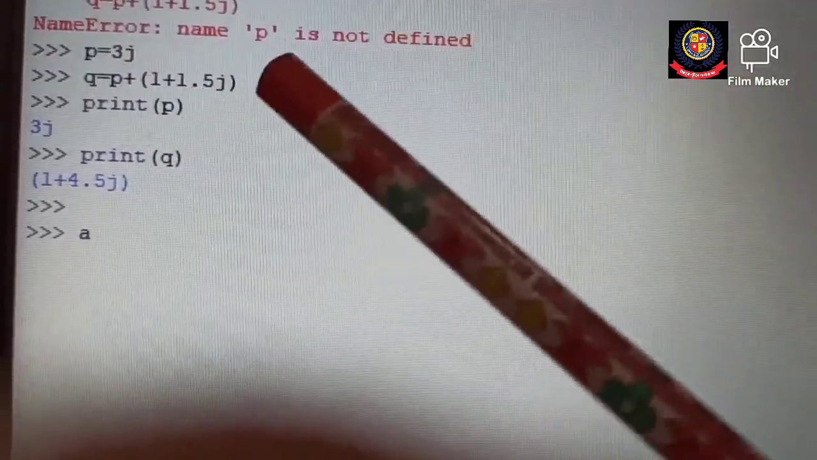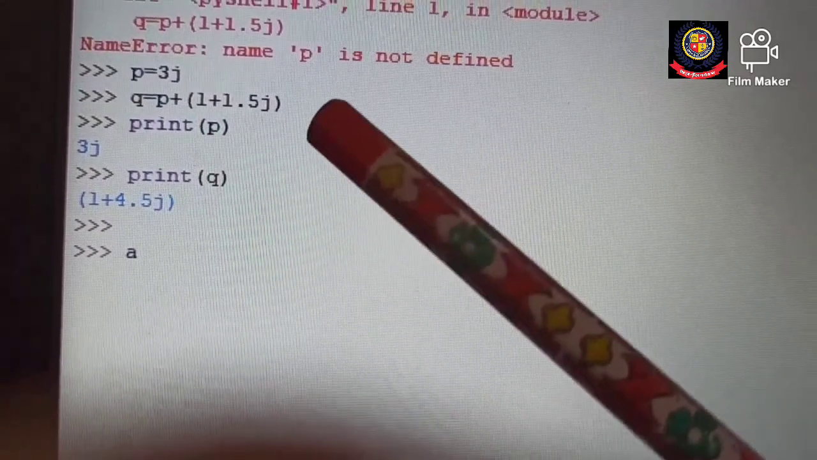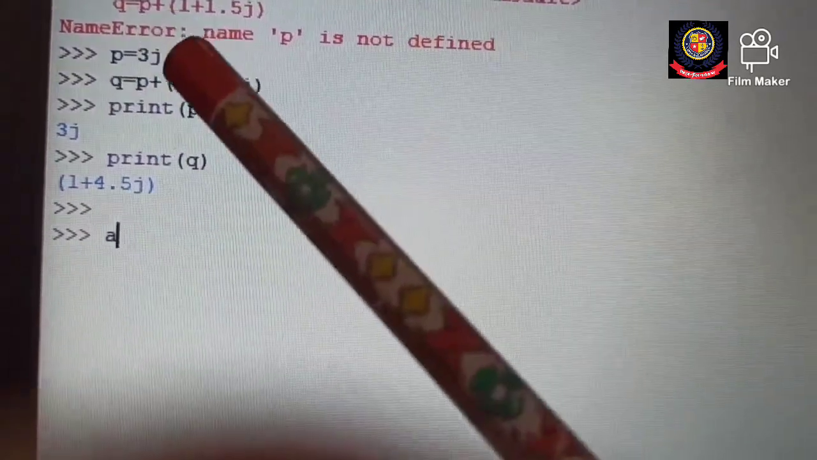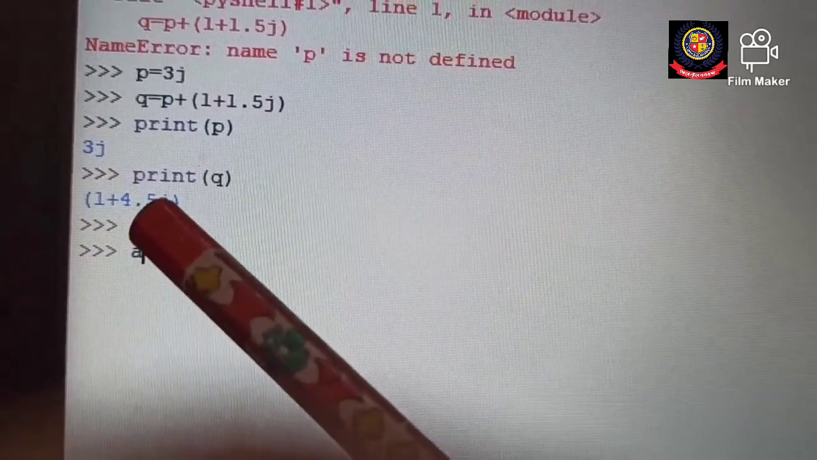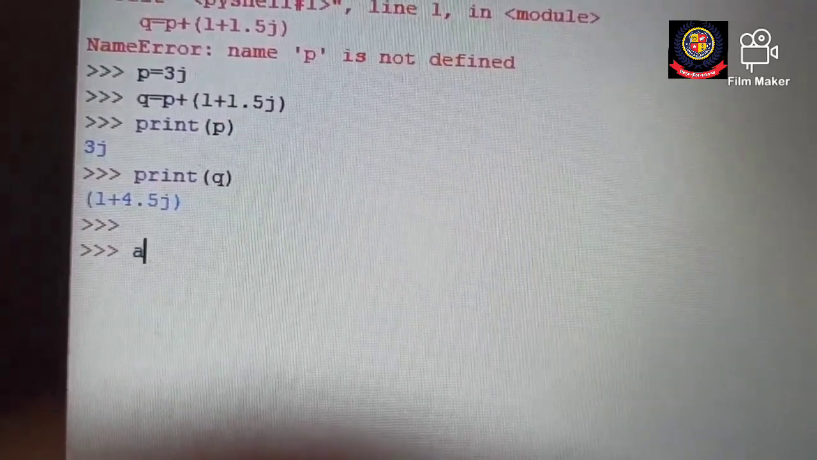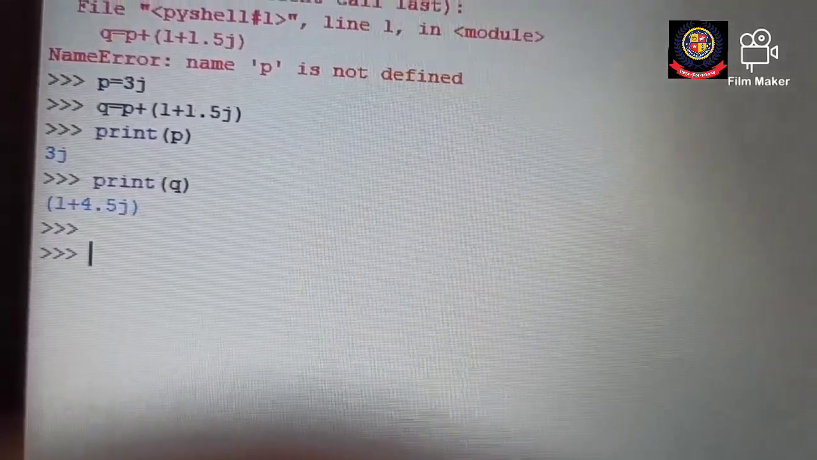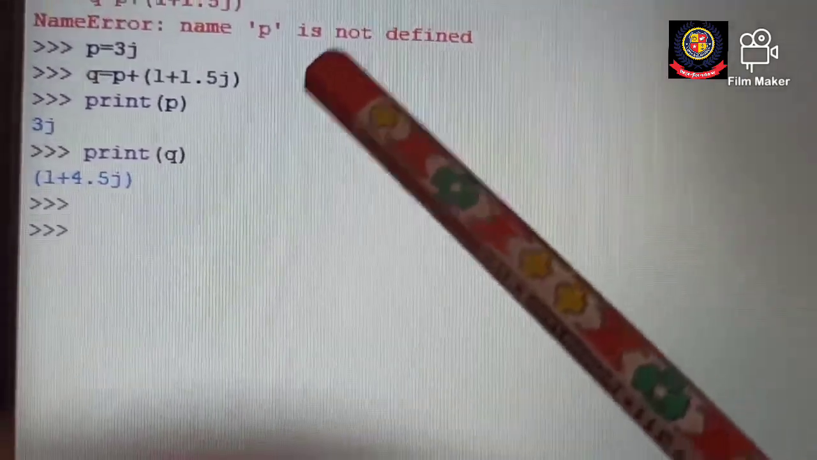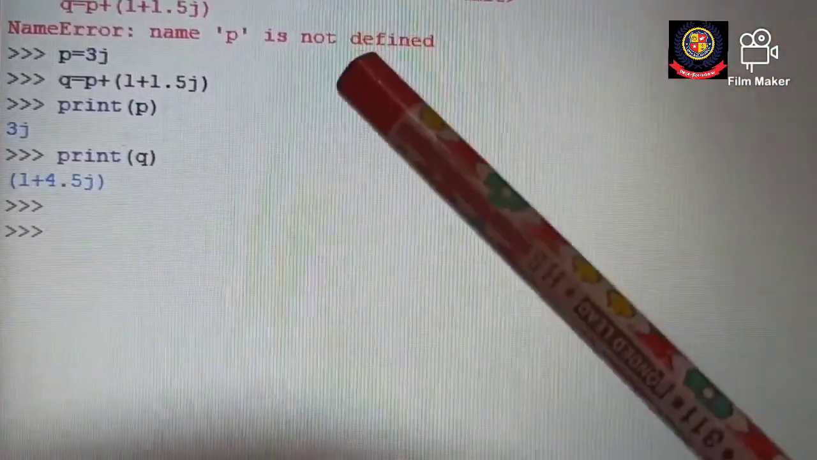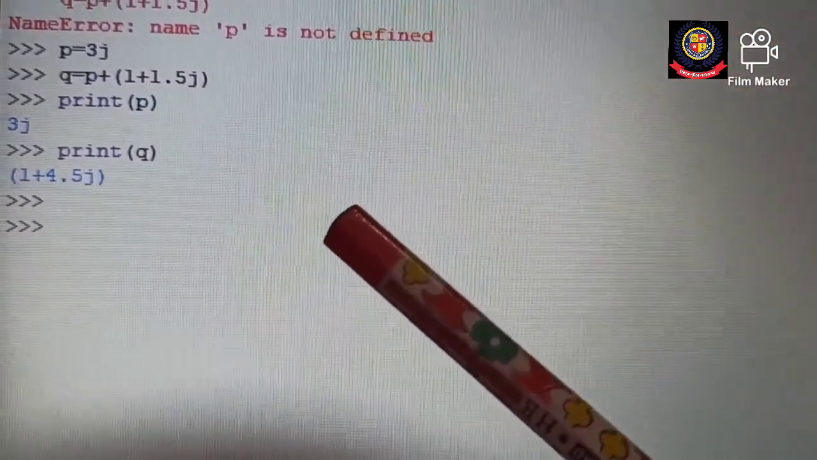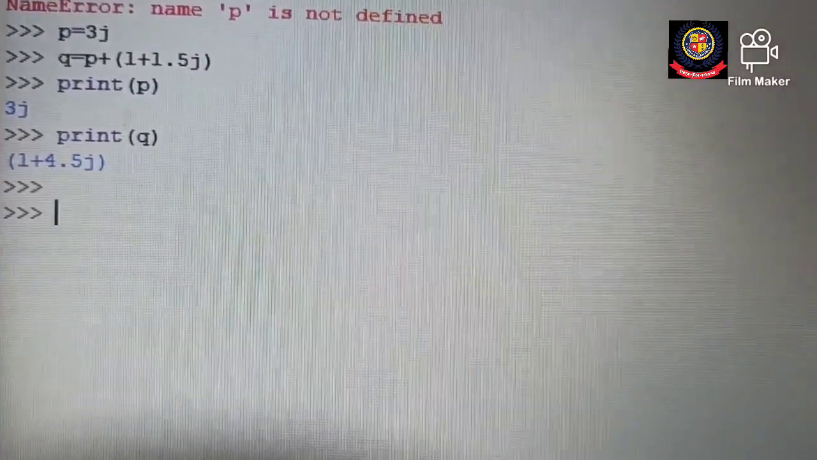You all can see that I have typed p equal to 3j and q equal to p plus 1 plus 1.5j. Then I have given the command print p. The p value it has given is 3j, and the value of q is 1 plus 4.5j. Clear? So this is how it works. You just need to remember one thing, that complex numbers are always in the form of a plus bj, where a represents the real part and b represents the imaginary part, and their values are always floating point.